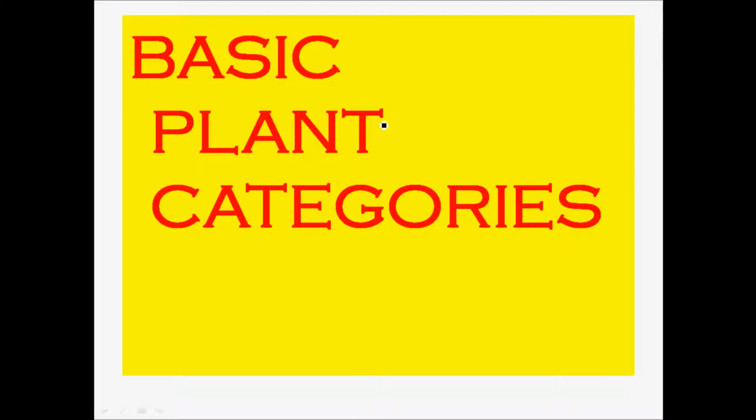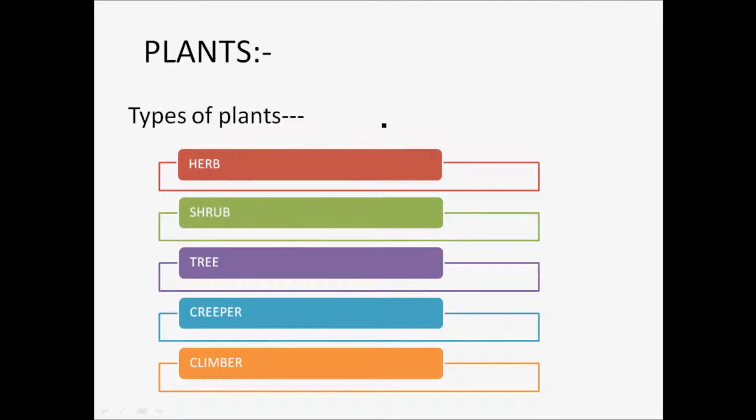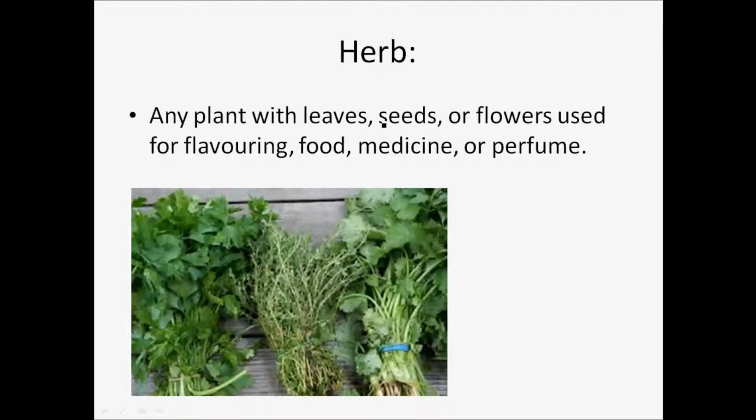In my tutorials, I'm focusing on middle school students. So now, moving on. Today I'm going to talk about the basic plant categories. Basically, plants are categorized into five classifications: herb, shrub, tree, creeper, and climber. Let's move on to the first classification, that is herbs.